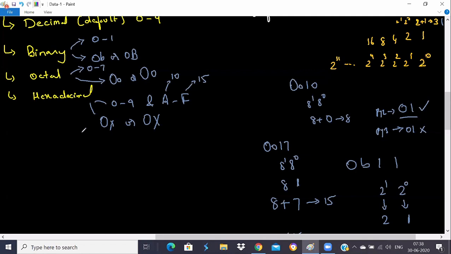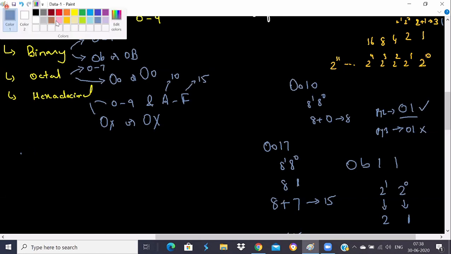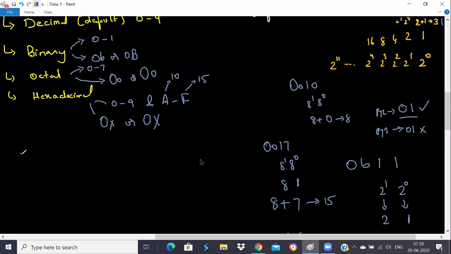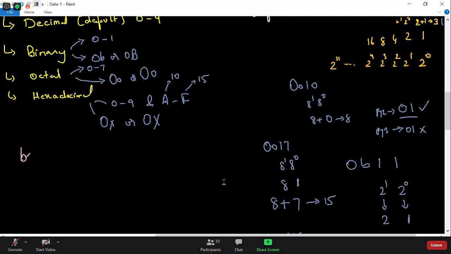Now, Python also provides some functions to convert from one form to another. We have functions like bin, which can convert any form to binary form.